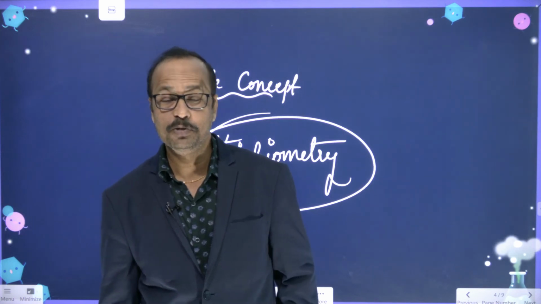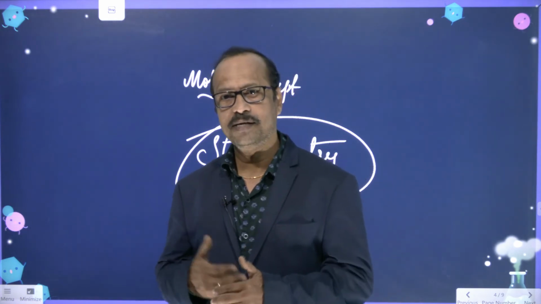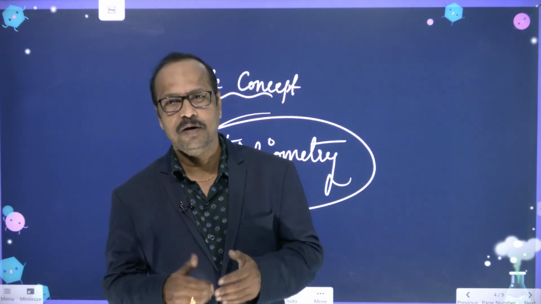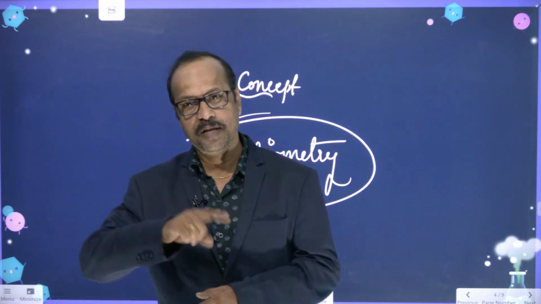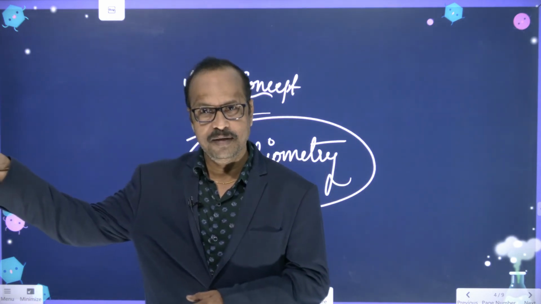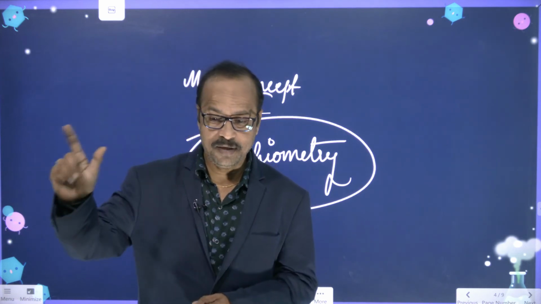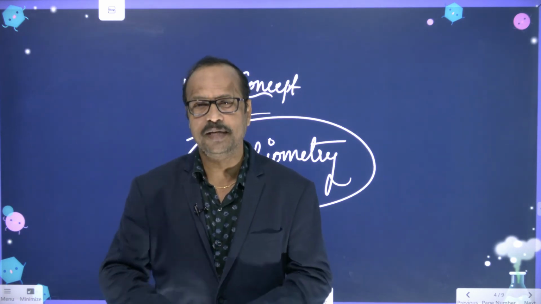But in chemistry we come across so many chemical reactions. During these reactions, in the reactants, meaning the substances which are reacting, if any composition is more or less, that will affect the properties of the product. So our measurement should be accurate.